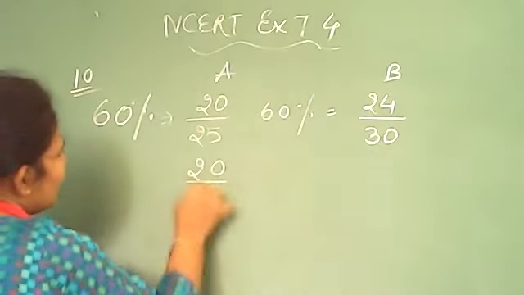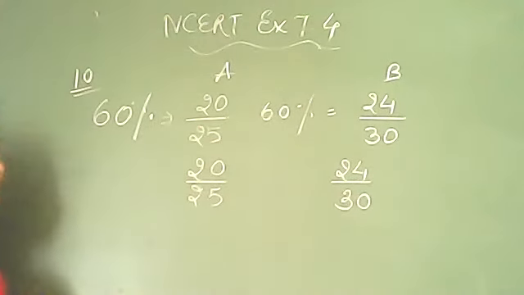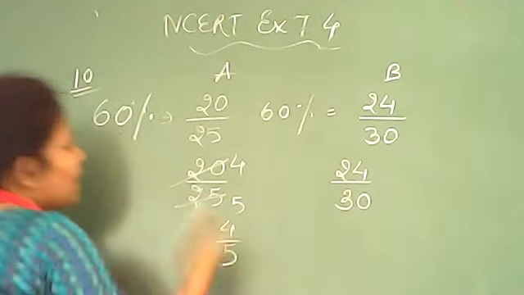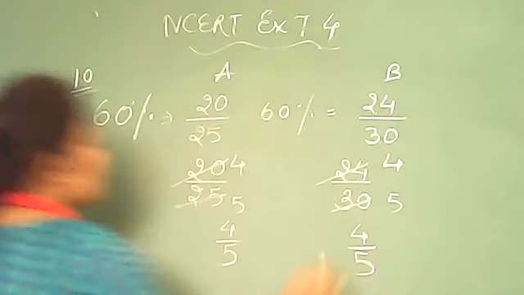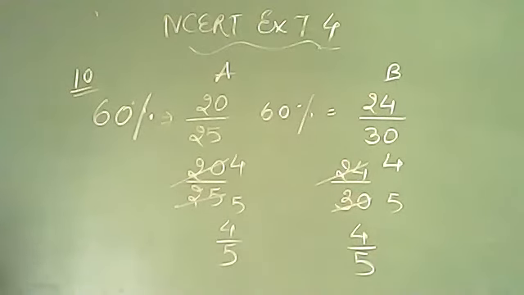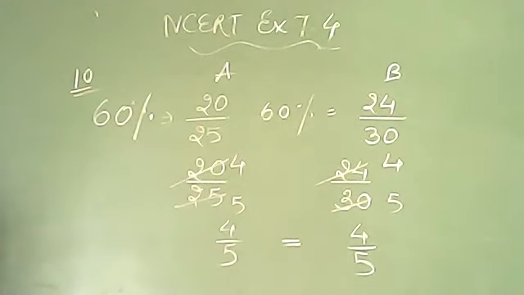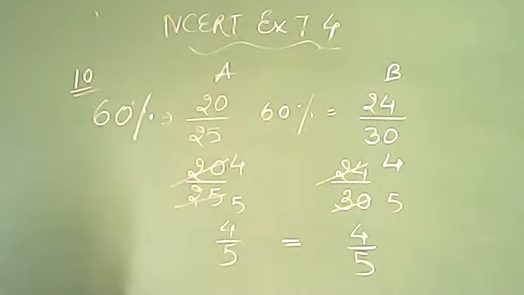So before comparison, beta, you just see whether these numbers can be simplified or not. ठीक है. You make it simplified. You can see 5 fours are 20, 5 fives are 25, so 4 by 5 will come. Here 6 fours are 24, 6 fives are 30, again 4 by 5. ठीक है. Now both classes have the same fraction, meaning दोनों ही क्लासेस में 60% या उससे ज्यादा लेकर आने वाले बच्चों का फ्रैक्शन सेम है. So nobody is more, nobody is less. Both performed equally. Okay.